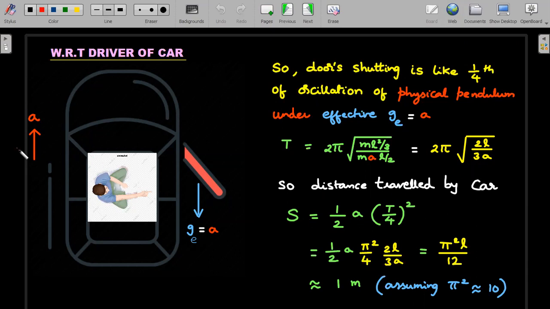So irrespective of whatever acceleration this particular car has, and whatever the small angle is, the distance traveled in all the cases will be the same. It's a beautiful result that you end up getting, as long as the door's length is the same. So you end up having pi square L by 12 as the answer. Since the question requested us to report the answer to the nearest integer, it can be successfully solved if I assume pi square as 10. Okay, L was 1.2, so you end up getting approximately 1 meter as the distance traveled before the door shuts. Okay, so that's the whole idea.